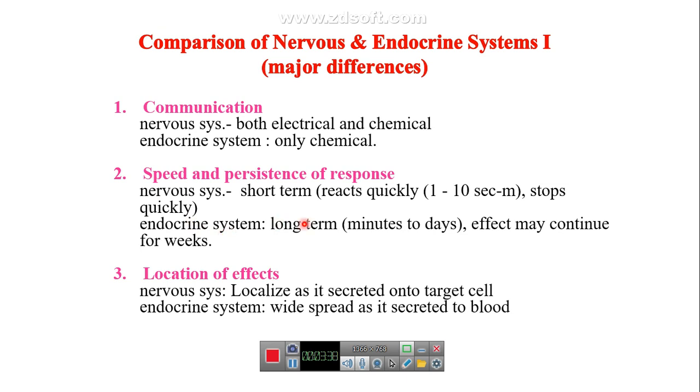But the endocrine system is long term. That means its action or effect can persist for a long time, from minutes to days and sometimes for weeks. And for the location of the effect of electrical or chemical signals, for the nervous system it is localized to the target cell only, but for the hormones it is widespread because it is secreted to the blood.